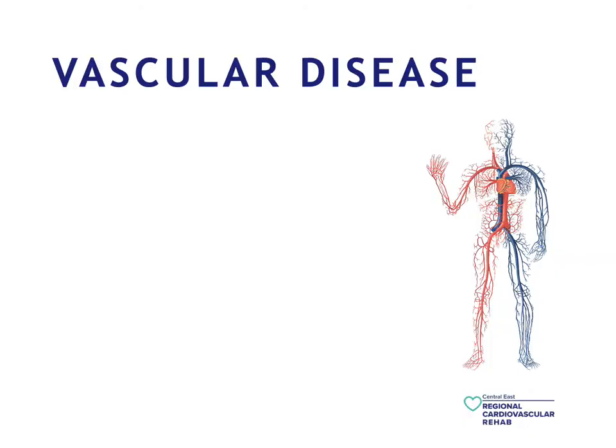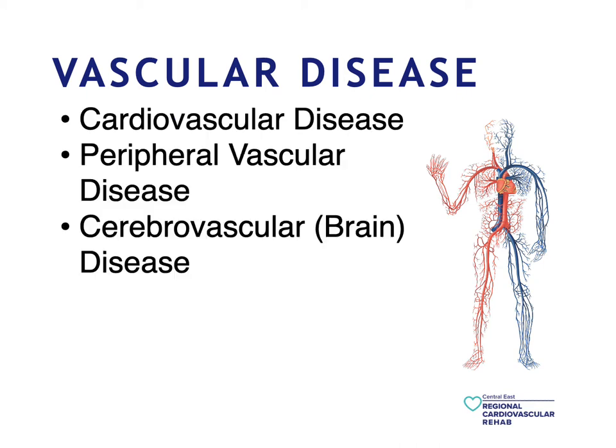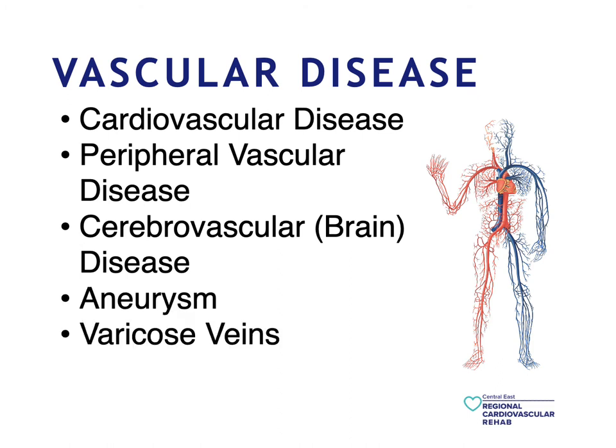Your vascular system is your body's network of blood vessels, including arteries, veins, and capillaries. The term vascular disease is used to describe a variety of conditions whereby the system is impaired in some way. Some common conditions are cardiovascular disease, peripheral vascular disease, cerebrovascular disease, aneurysm, varicose veins, and Raynaud's disease.